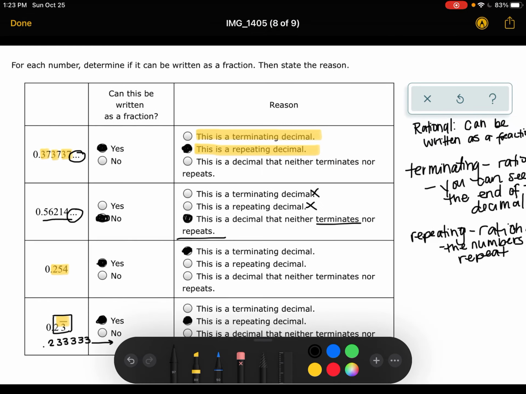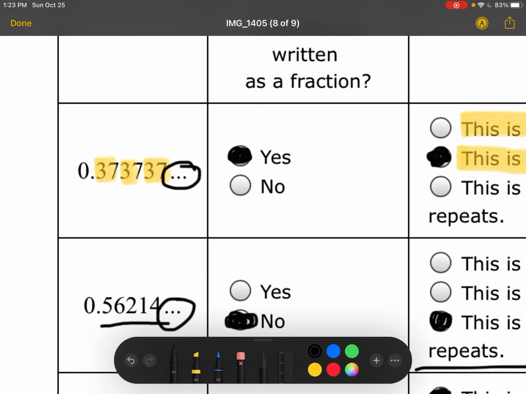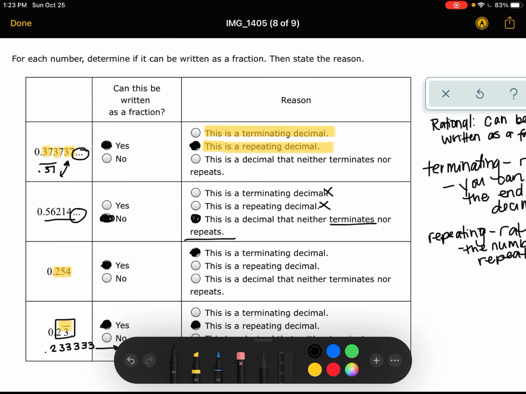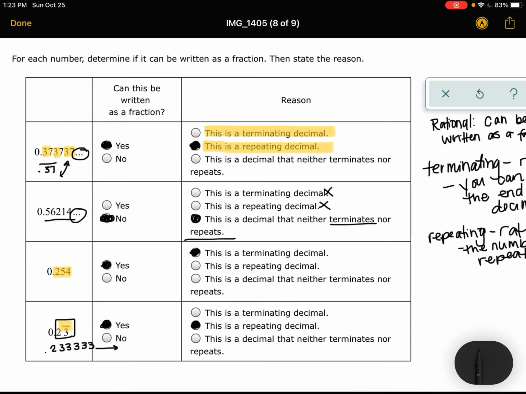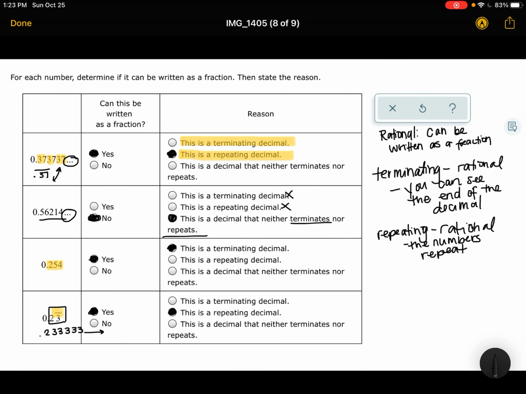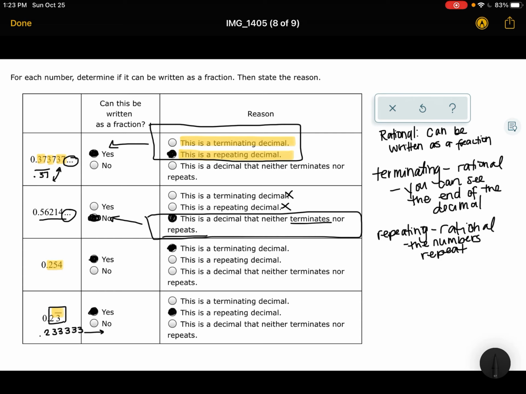Also, just really quickly, if this says 0.37 like that, written this way it is the same as that; it's just two different ways to do it. That is all you really need to know for this question. As long as it is a terminating or repeating decimal, then the answer is yes. If it is this bottom one, which neither terminates nor repeats, it is no. That's all you need to know for this question.